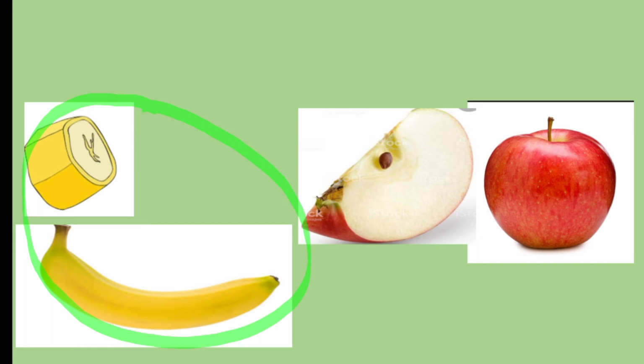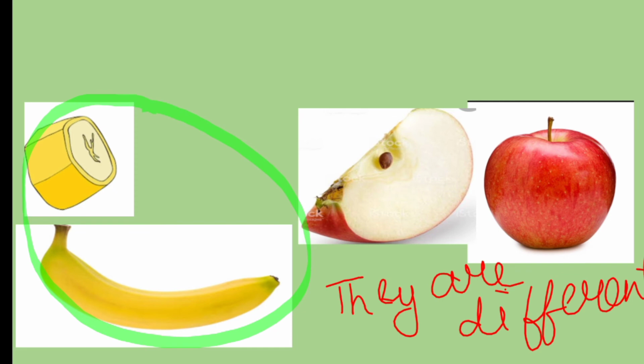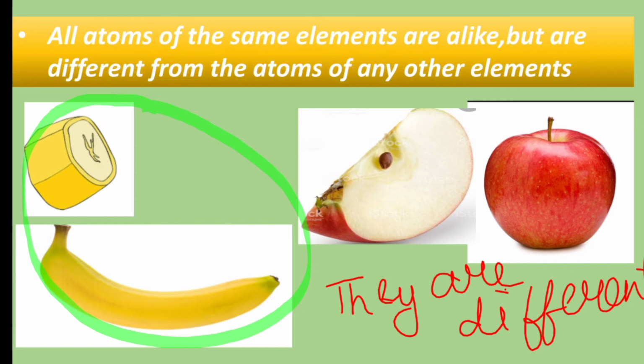But does the banana taste like the apple? No, they are different. Similarly, all the atoms of the same element are alike but different from the atoms of any other element.